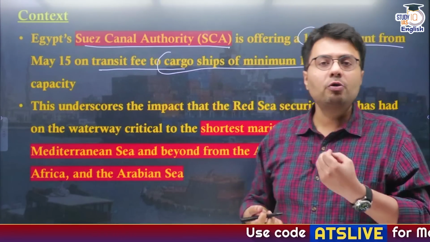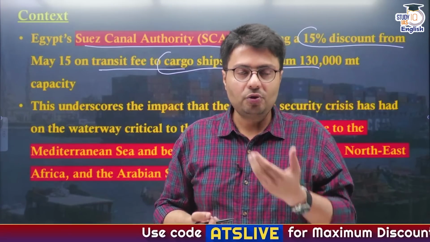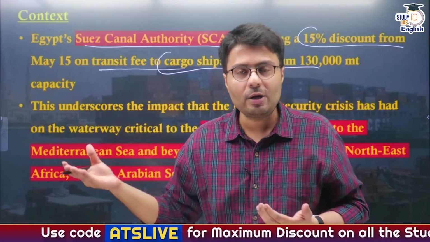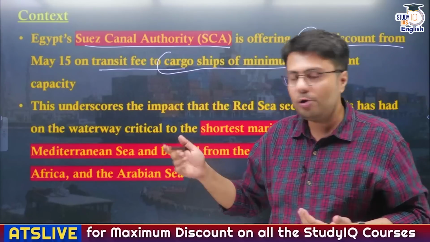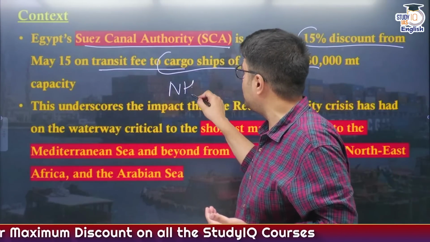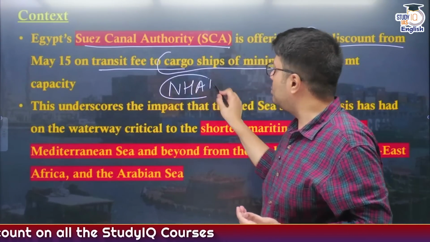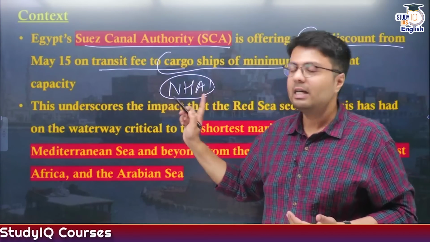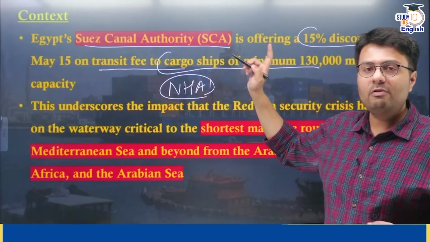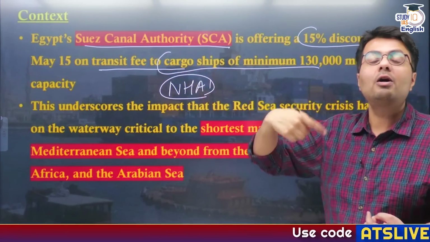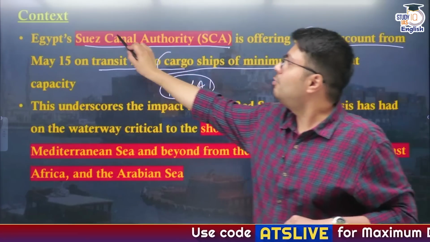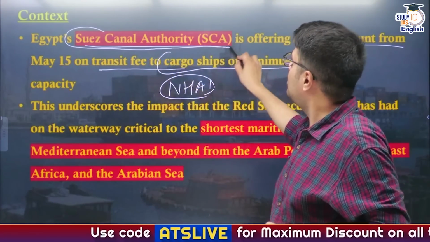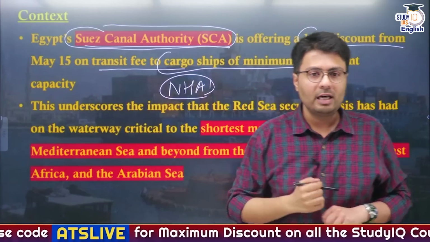For example, suppose you're traveling through National Highway. So obviously when you navigate through National Highway, you need to pay a toll to the NHAI, right? That is the National Highway Authority of India, which is responsible for managing the highway, right? Similarly, whenever ships are traveling through Suez Canal, they need to pay a toll or a transit fee to the Suez Canal managing authority, known as SCA or Suez Canal Authority, right?